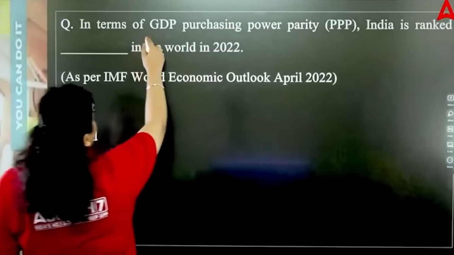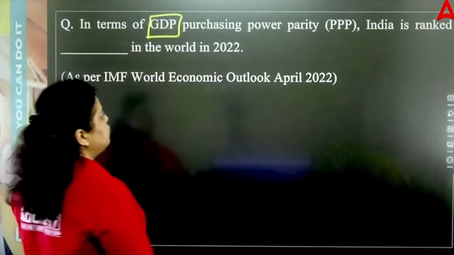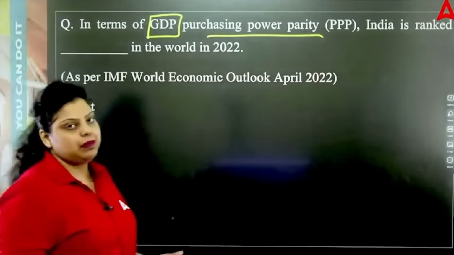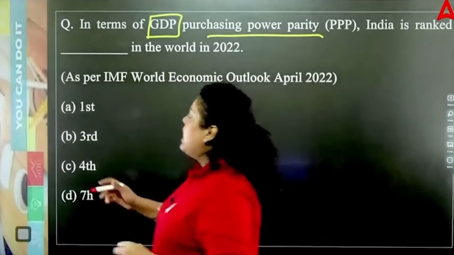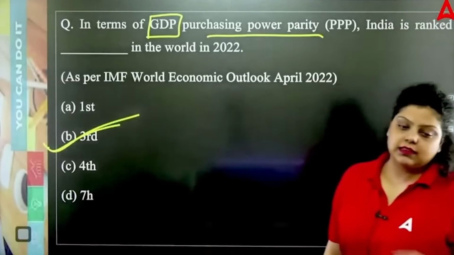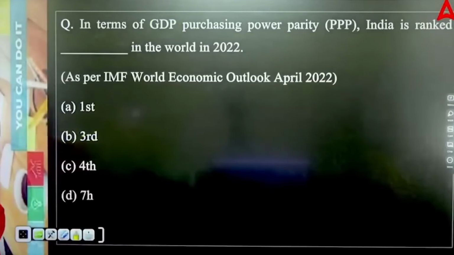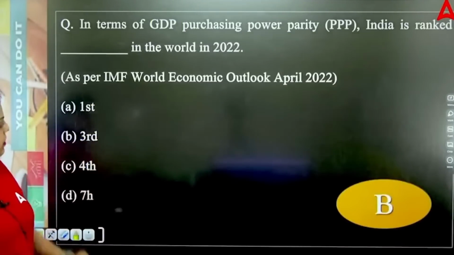So do remember, what is GDP? The money value of all final goods and services produced within the geographical boundary of a country. Purchasing power parity means we are talking about the purchasing capacity of your country's currency in comparison to other currencies. And India stood at 3rd rank in the world. So the right answer will be your B option. India got the 3rd rank in the world in 2022 in context to the GDP purchasing power.